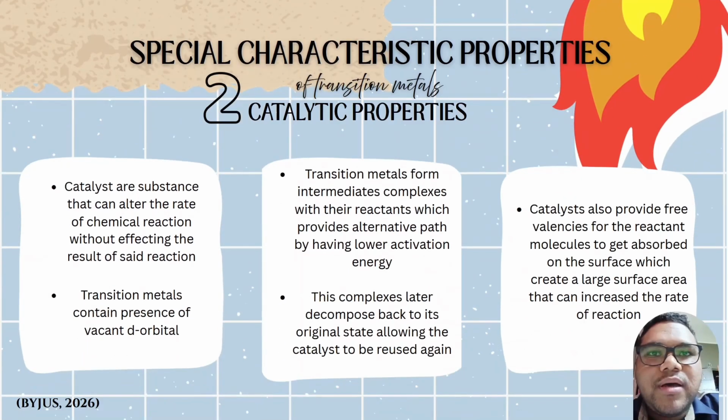The second special characteristic property of transition metals is its catalytic properties. Catalysts are substances that can alter the rate of a chemical reaction without affecting the result of said reaction. Transition metals contain the presence of vacant d orbitals. Transition metals will form intermediate complexes with their reactants, which will provide an alternative path by lowering the activation energy for the chemical reaction.